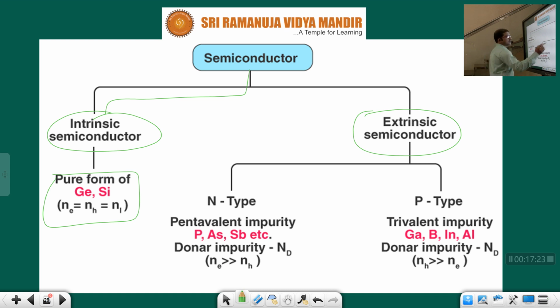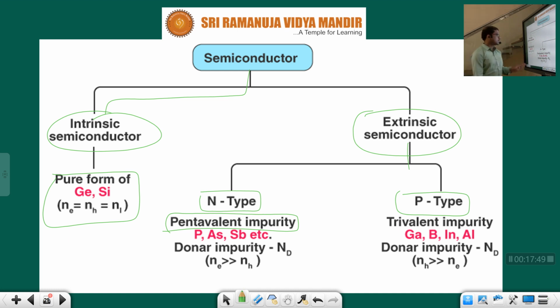In extrinsic semiconductor, children, again there are two types: N type and P type. In order to make N-type semiconductor, we should take one pure semiconductor and mix it with pentavalent impurity.